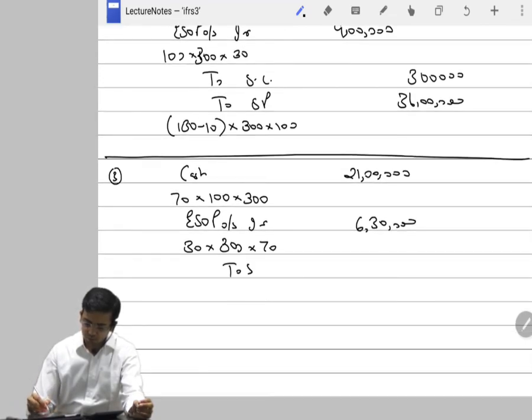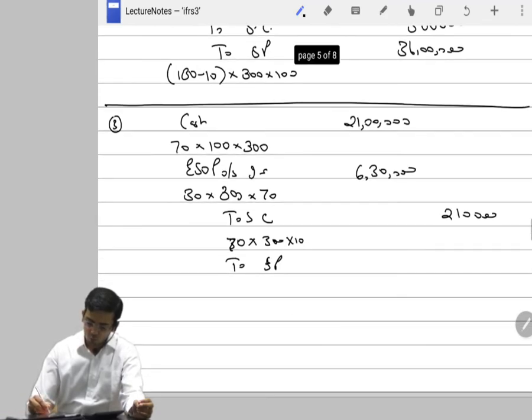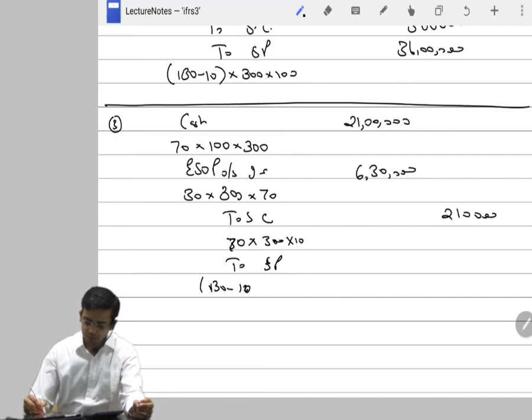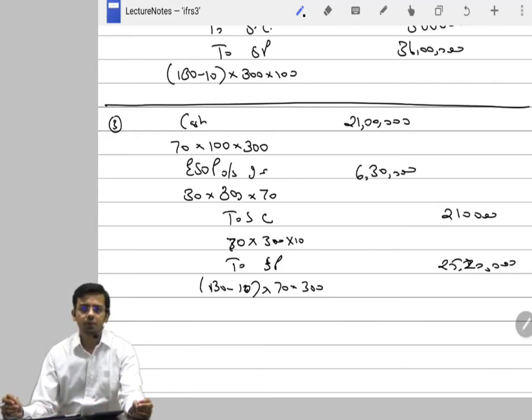To share capital, you issue 300 options to 70 employees, 10 rupees, 2,10,000. To share premium, 130 minus 10, it can be a balancing figure as well, 70 employees, 300 options, 25 lakh 20,000. You can even check whether it is a balancing figure. So 21 plus 6.3 minus 2.1, 25 lakh 20,000.